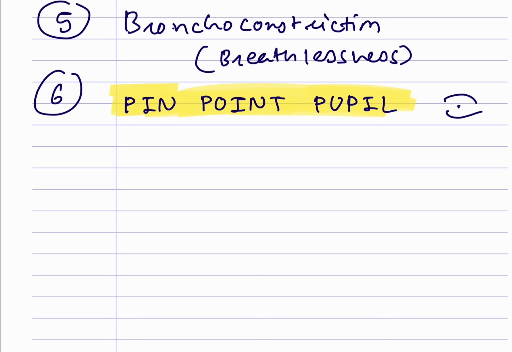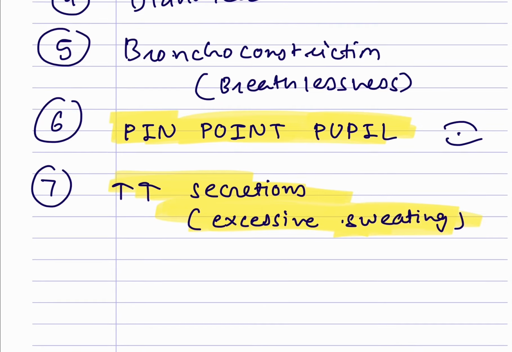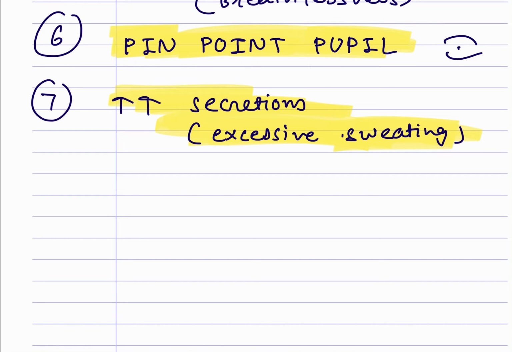And one another thing we have to remember is that the secretions will be increased. There will be excessive sweating. So these two symptoms, the pinpoint pupil and excessive sweating, you have to remember, these are the most commonly asked symptoms. There can also be muscle weakness, etc., but we will not go deep into that. Now we will come to the treatment.